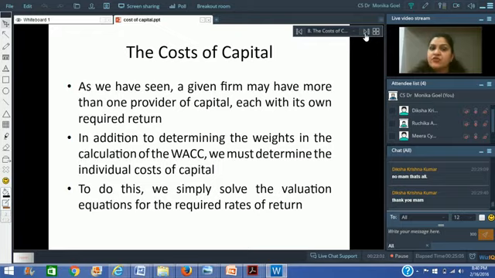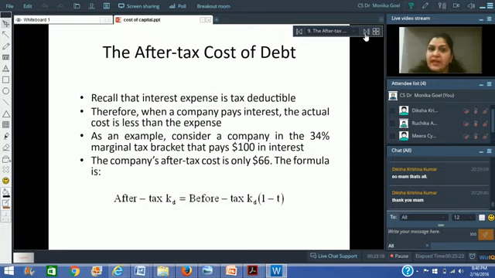Now, in order to find out the hurdle rate, we have to find out the weighted average cost of capital. But before we find out the weighted average cost of capital, we have to find out the individual costs of various sources of capital, right? So we will first find out the individual cost, and then we will multiply the individual cost with their weights in the capital. So first of all, let us find out the cost of debt.